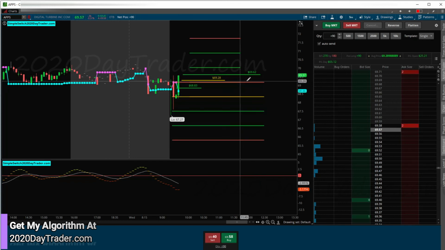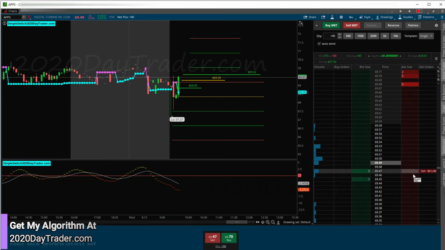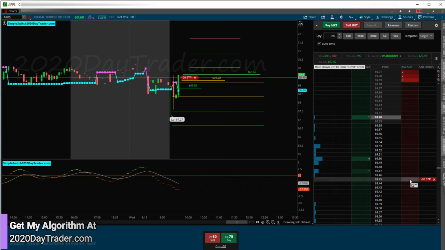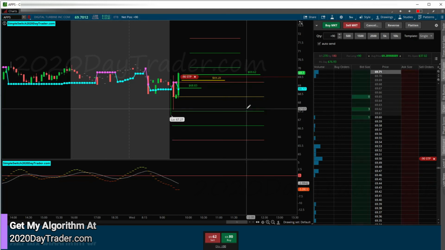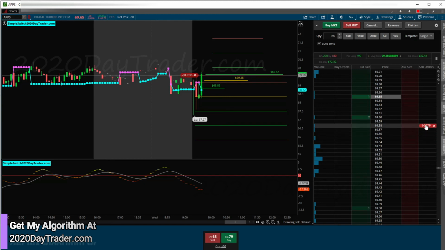All right, so we're about to hit that target. So like I always do, I'll try to trail a stop. The spread is tightened up now, pretty good. So 40, it's starting to bounce around a little bit. So 46, 45. So I'm going to go ahead and put my order in right there. So we're through the target, which was 69.62. That's where we're at right now. So I'll just move this up tight, 58. If it breathes and I get out, I get out.